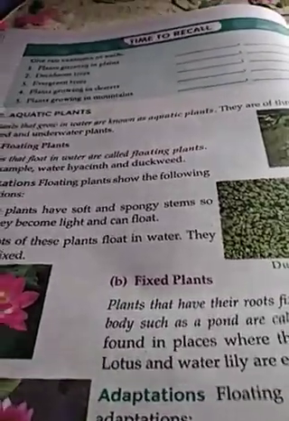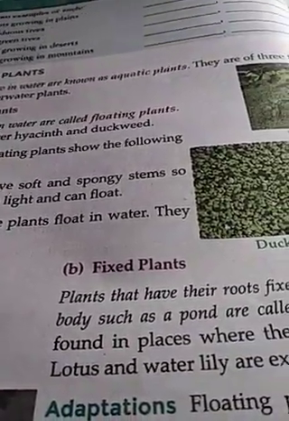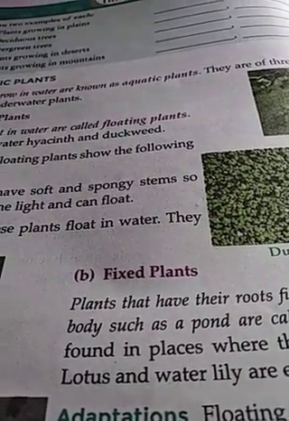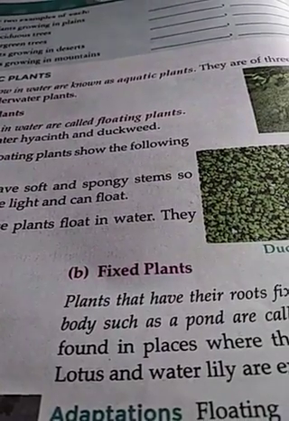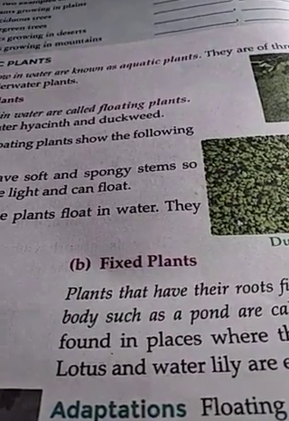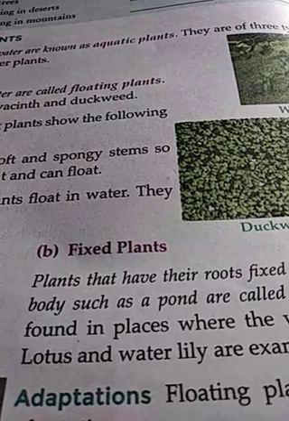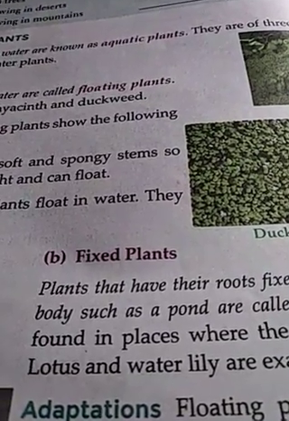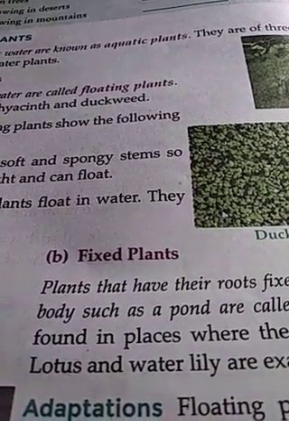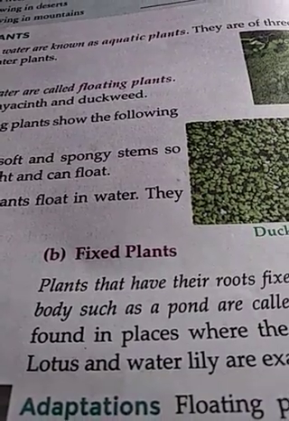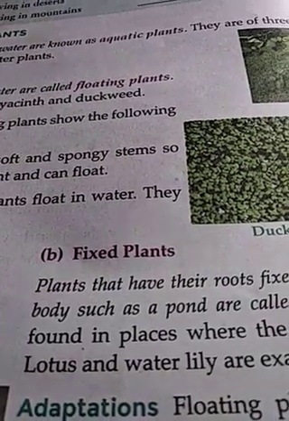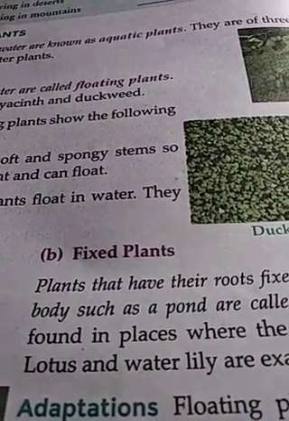Okay, now come to the second category, the fixed plants. Now I hope most of you must have seen the lotus flower, beautiful lotus flower floating on the surface of water. Have you observed its leaves, its beautiful leaves? How water dances on the surface of the leaves of lotus flower? Yes. So this lotus flower, though the leaves easily float on the surface, the whole plant is not freely floating. Its roots are fixed in the soil present underneath the water.